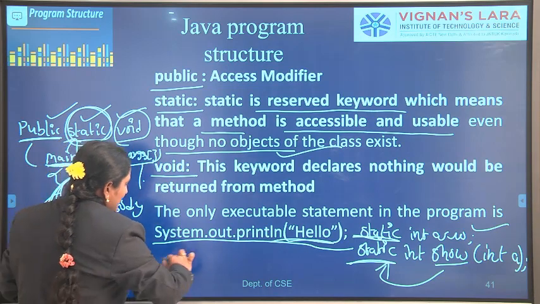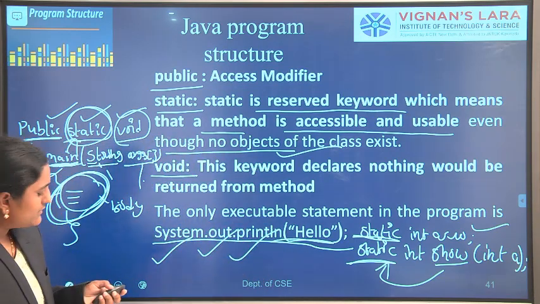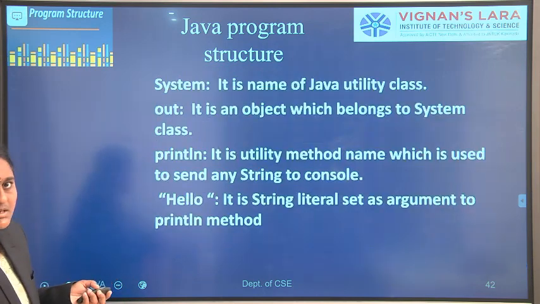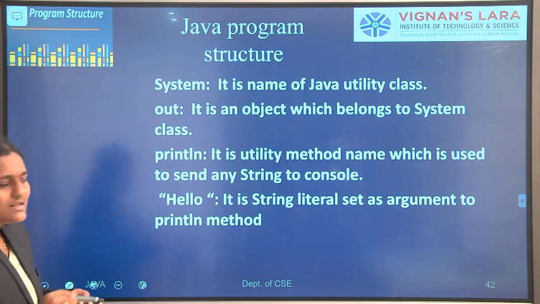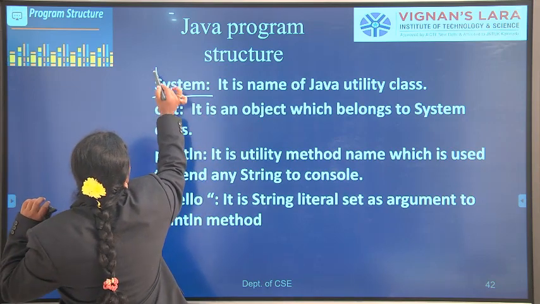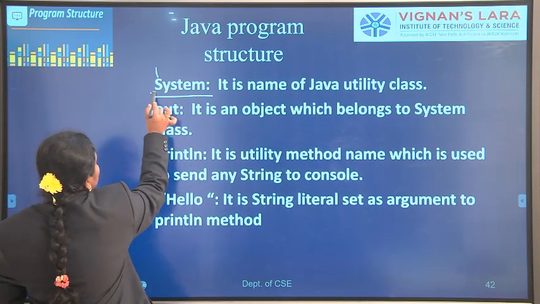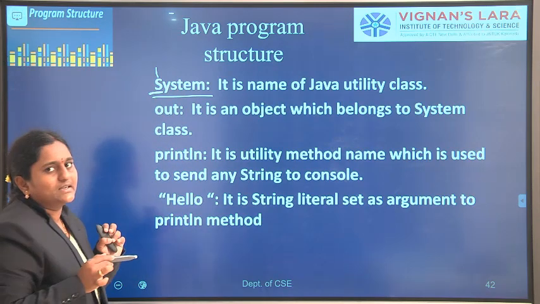But what is System? What is out? What is println? Let's see, I will explain one by one. Here, System is a class. It is a predefined class. Predefined classes' first letter should start with an uppercase letter. Here, System's first letter should start with uppercase.